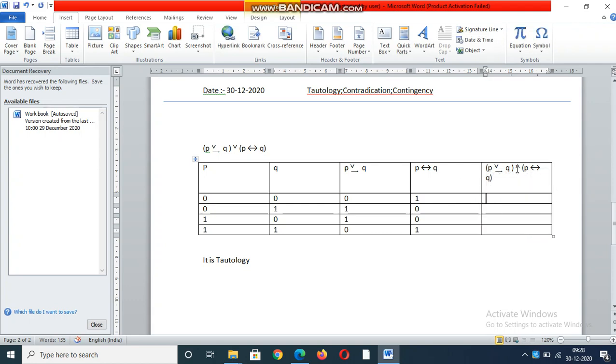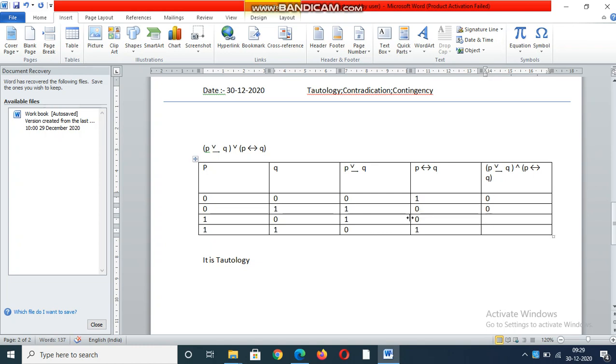So conjunction, what it says: both inputs should be true, then only your output is true. If any one input belongs to false, then definitely your output belongs to false only. You observed here 0, 1, one input is true and another input is false. So output is false only. Here observe below, one input is true and another input is false. That's why output is false.